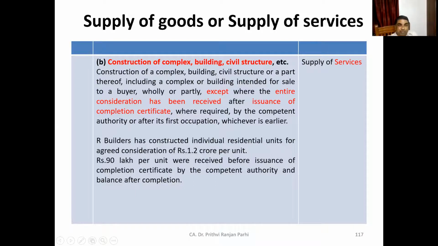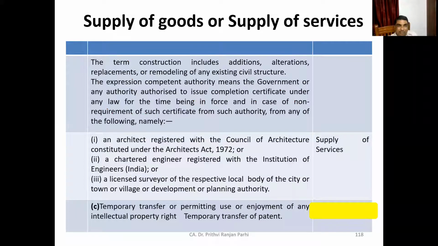Or it is after first occupation, somebody has occupied it and then it is sold. Then it may be treated as supply of goods, otherwise it is supply of services. And construction includes additions, alterations, replacement, remodeling of an existing civil structure. The expression competent authority by government means many situations you see.